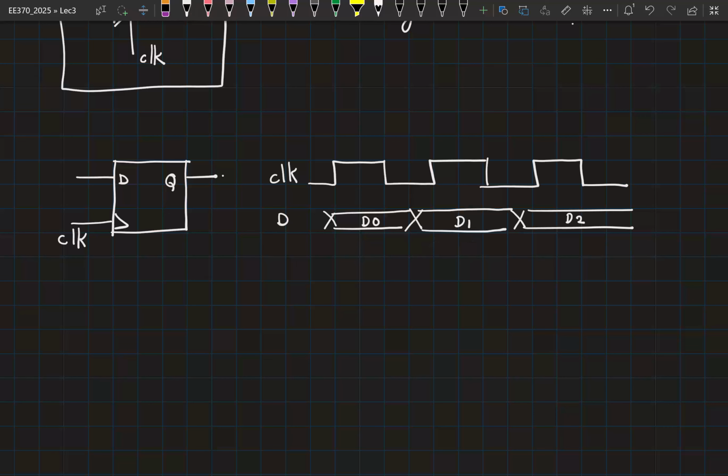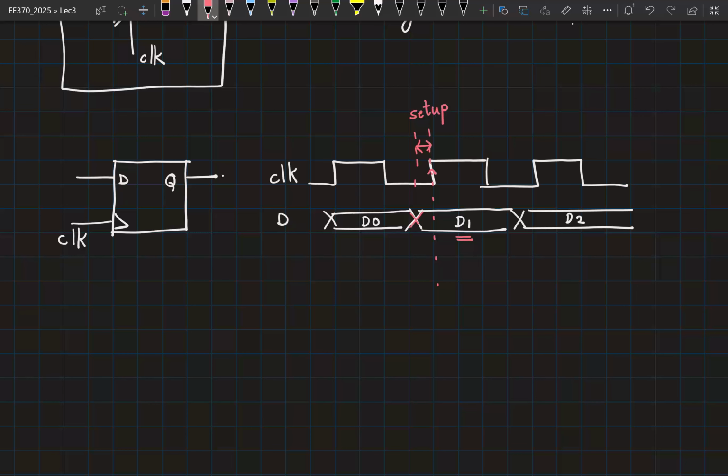Now, just before a clock edge, let's assume the value is changing and you want this D1 value to be clocked to the output. Then you need to make sure that this change in the value is happening sometime before this rising edge of the clock. So for a finite time before the rising edge of the clock, your data should be well set up. It shouldn't fluctuate after that. And this is called the setup time of the flop.